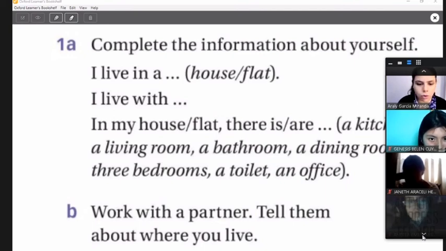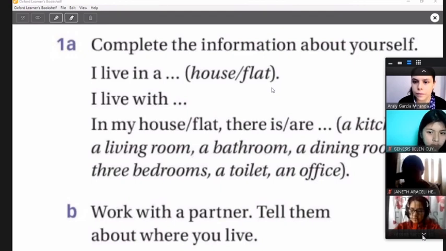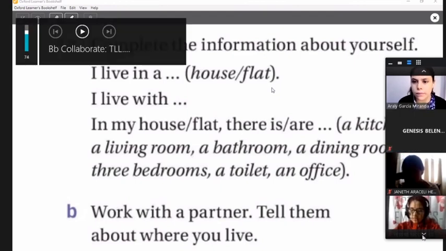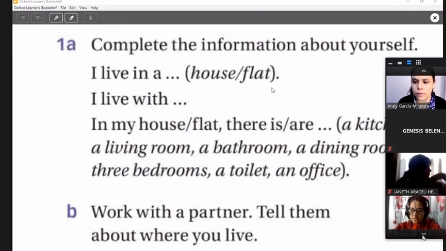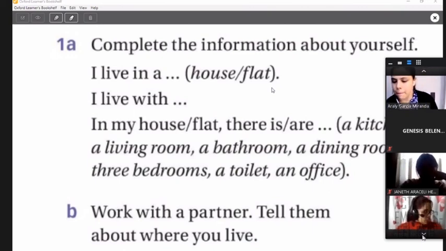And let's continue with Angela. Okay, Angela. I live in a house. I live with my parents, my brother, and my sister. In my house, there is a kitchen, there is a living room, there is a dining room, there is a gym, there are two bathrooms, there are three bedrooms, and finally. Okay, all right, that's correct. Thank you so much, Angela.